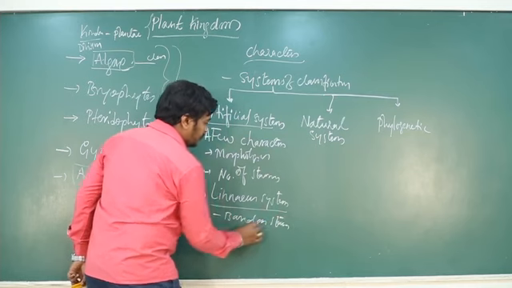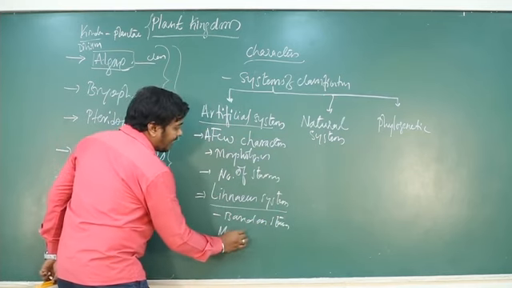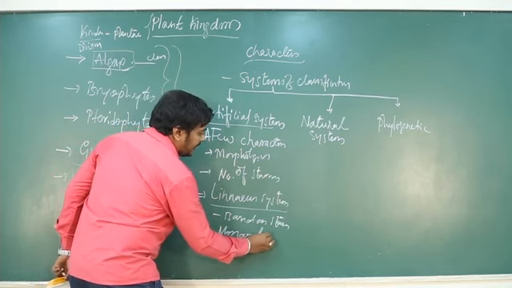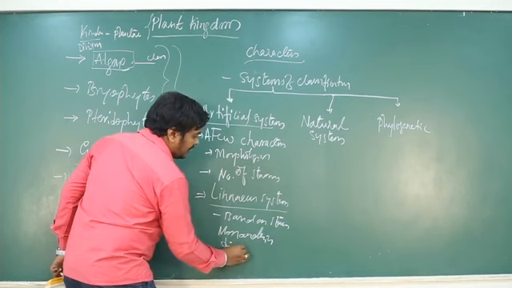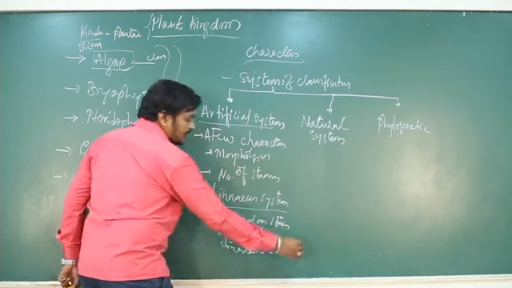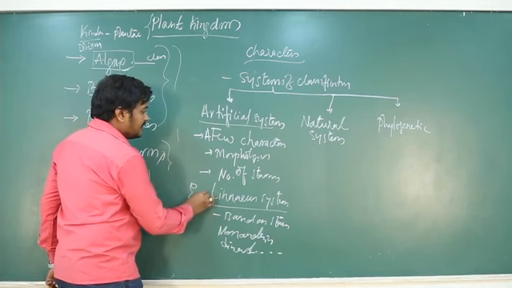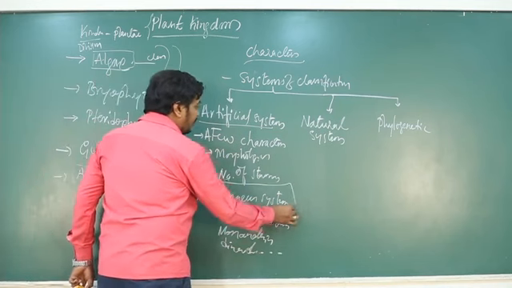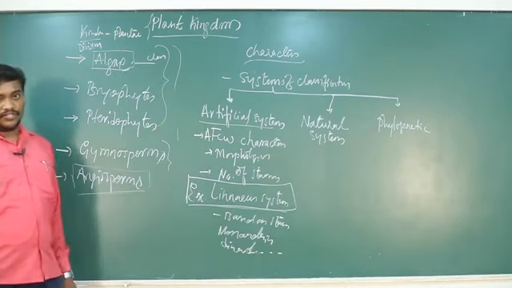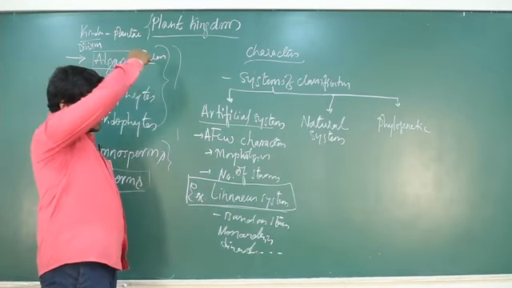He classified them into monandria if there is a single stamen, diandria if there are two. Like that, he classified the plants up to 24 classes. So the Linnaeus system is an example for the artificial system of classification, the old system of classification.